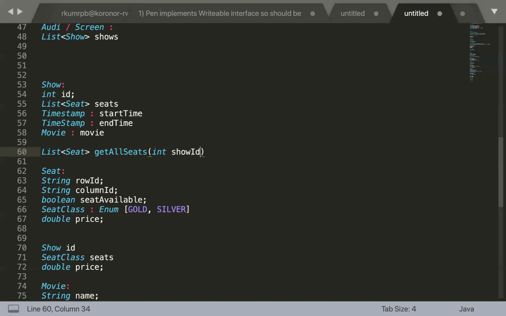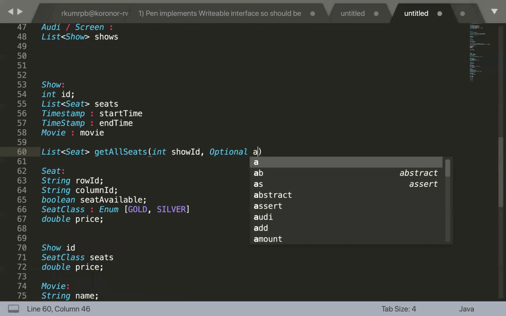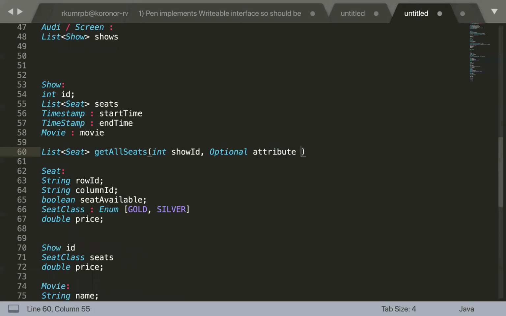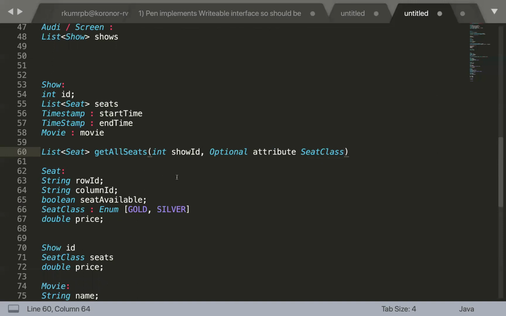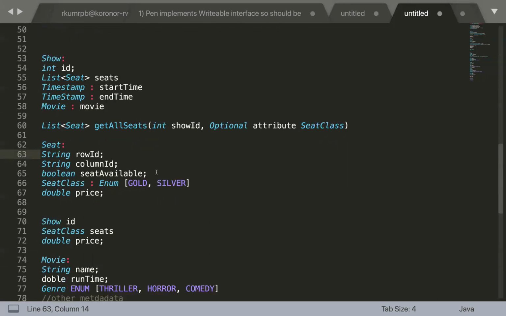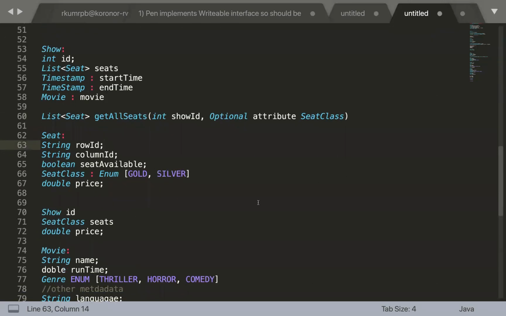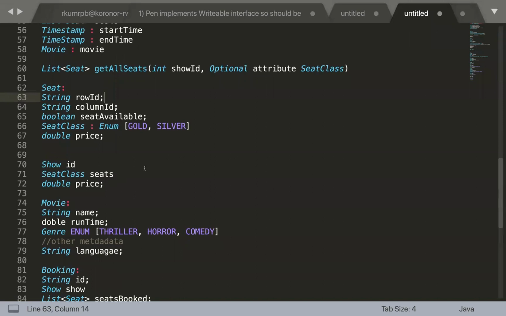If we want, probably we can have an optional attribute for seat class, right? Why? Because if we want to fetch all the seats of a particular category, then we can use the optional attribute. If that is not passed, we can very well return all the seats. Okay, and we have seen the seat.